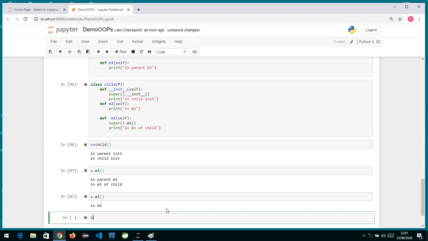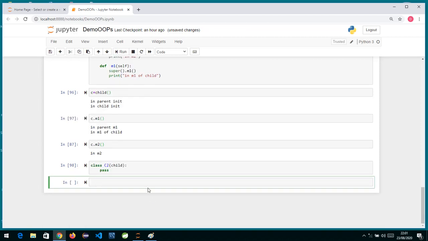Suppose I create one more class over here, call it C2, and the parent for this is child. I'll simply write pass over here, I'm not writing any definition.